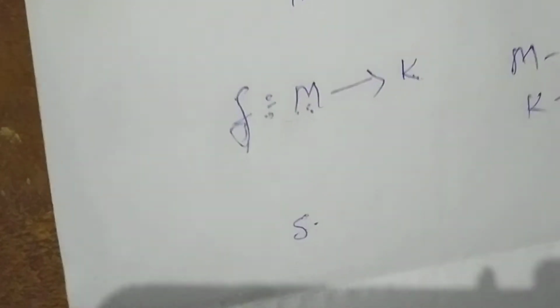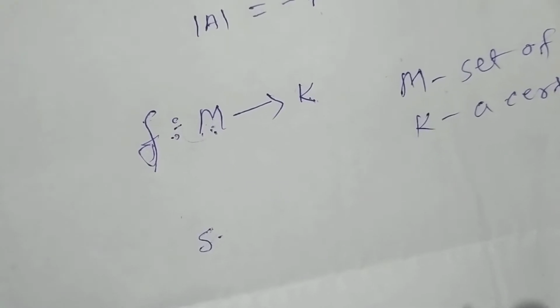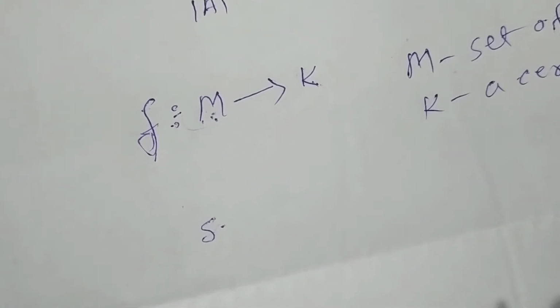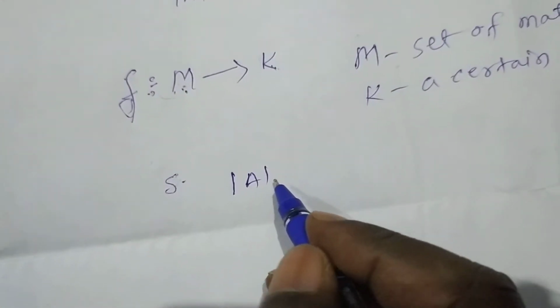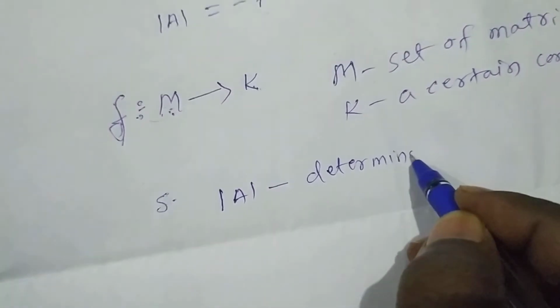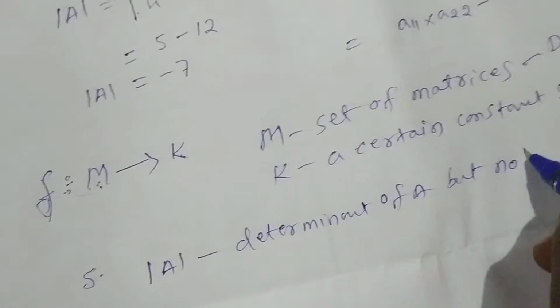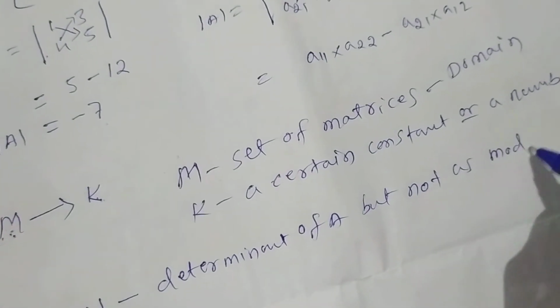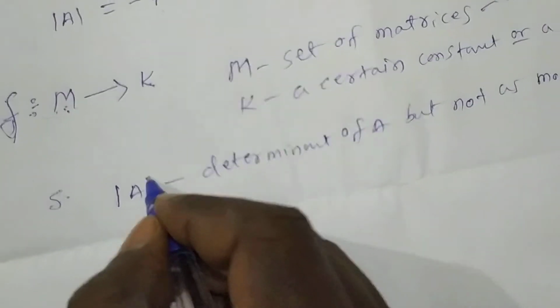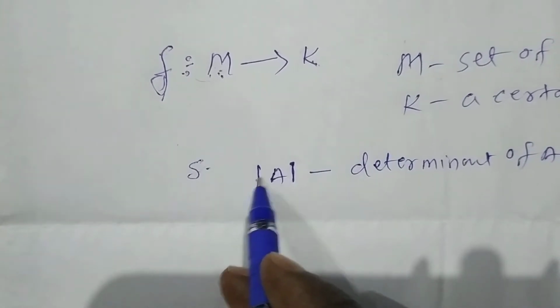For matrix A, the determinant of A is read as determinant of A, not as mod A. The determinant of a matrix is represented by a symbol like this: A lies between two parallel lines.